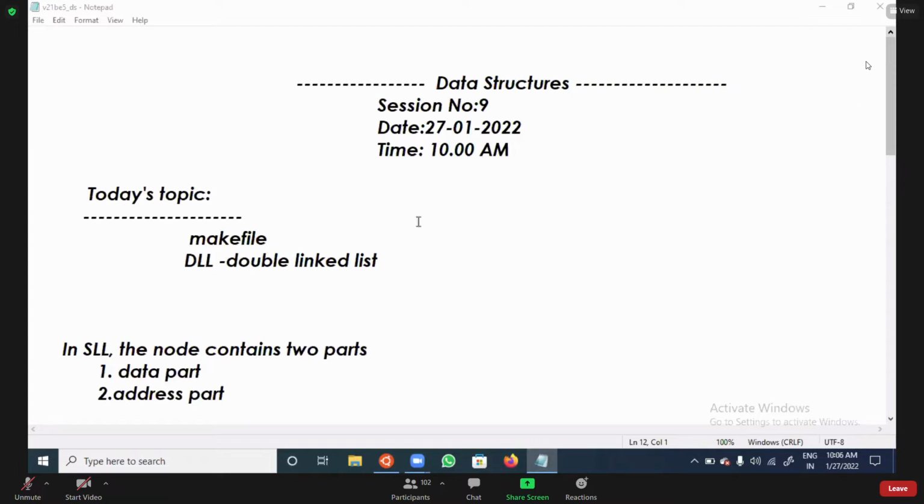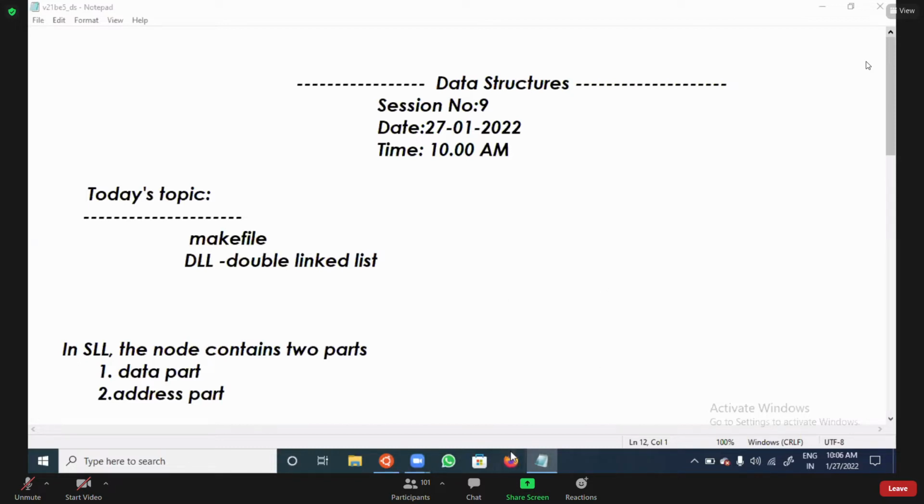One of your friends asked one question. First time it will compile everything. Yes, first time there is no executable file. First time it will compile every file. Each and every file will be compiled. But whenever we are recompiling, what will happen? Recompilation means it will not recompile all the .c files, only the files which are modified, it will recompile.